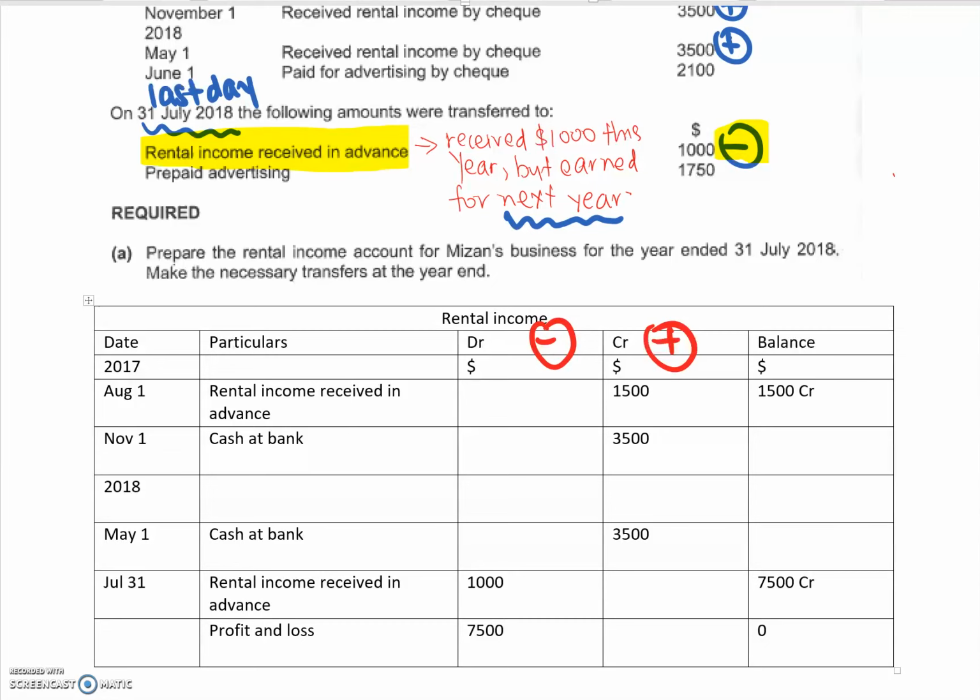Some common mistakes that I saw when I was marking your work. Some people actually put balance brought down on August 1st. Remember that for this, this is not balance brought down. I think y'all were confused because y'all saw the word